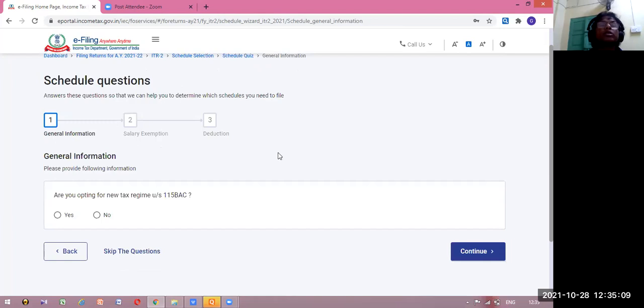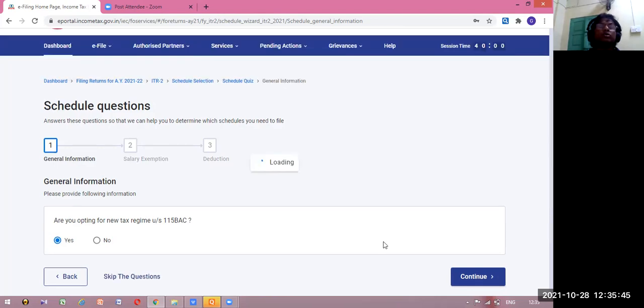Three types of questions will be there: general information, then salary exemption, then deduction. All this information you have to submit. Are you opting for the new regime of 115BAC? Then you can give this or you can give this, your own choice. Whatever choice you take, you can give it. Suppose you are giving, yes, I am opting for the new tax regime. Okay, then put it. Any option is there, new tax regime or old tax regime. You can skip these questions also and you can go ahead, say continue.